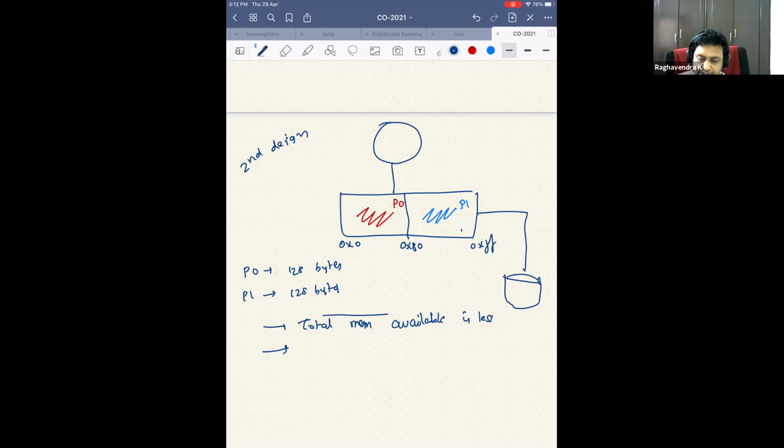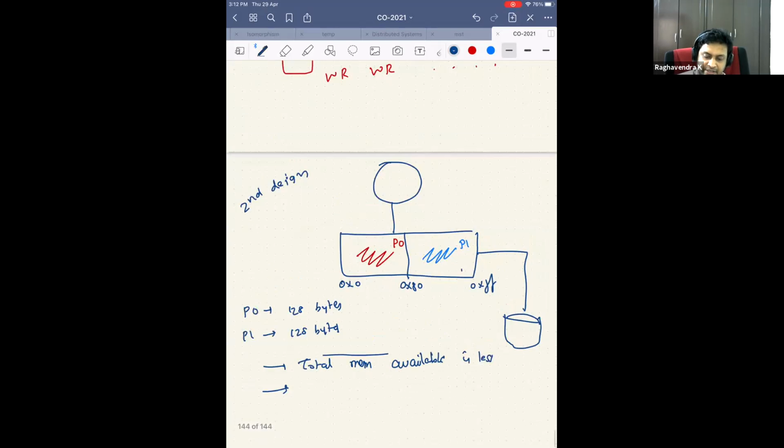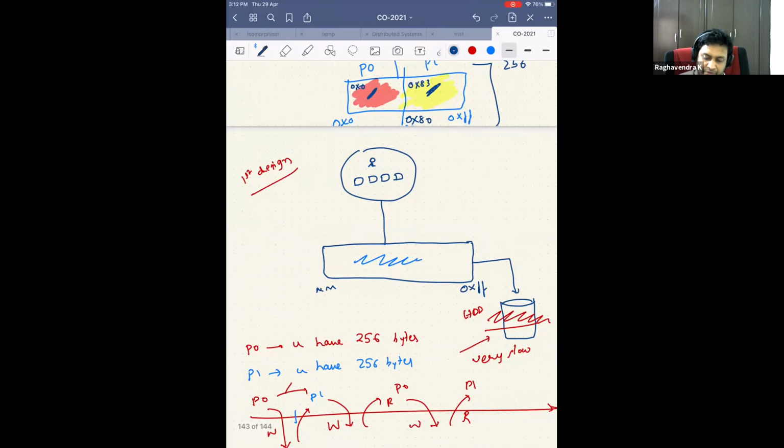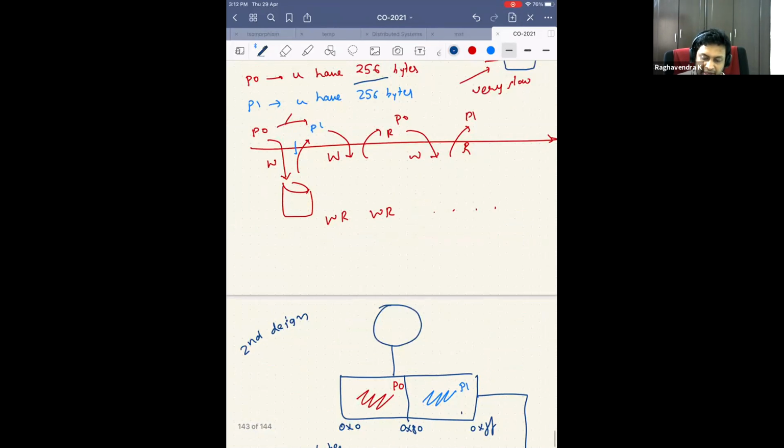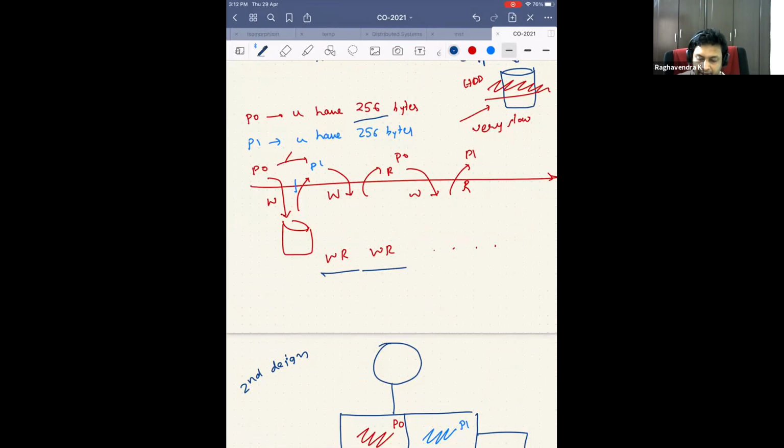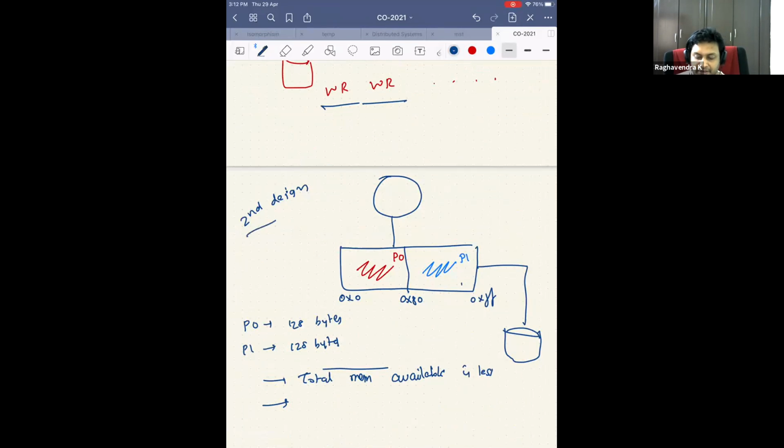What is my goal in the second design? The first design was very good because it was giving 256 bytes for everybody. So I went to the second design because I wanted to remove this read write. But in the second design, I am compromised on the memory. So I am not utilizing the memory properly. So that is one problem.